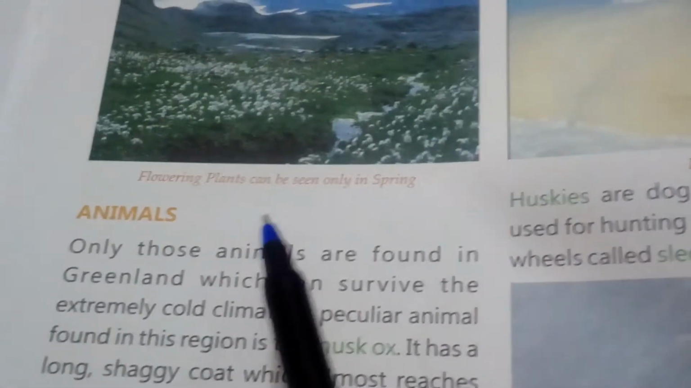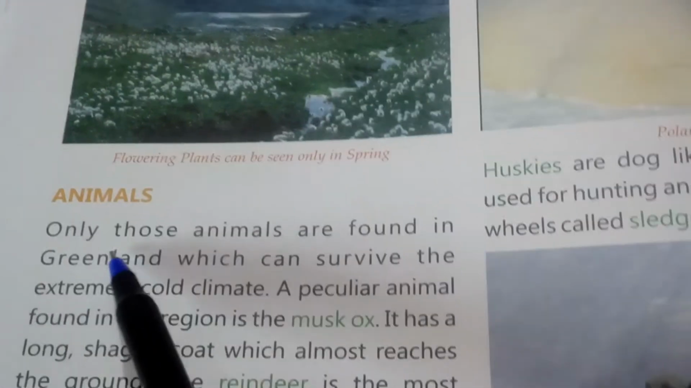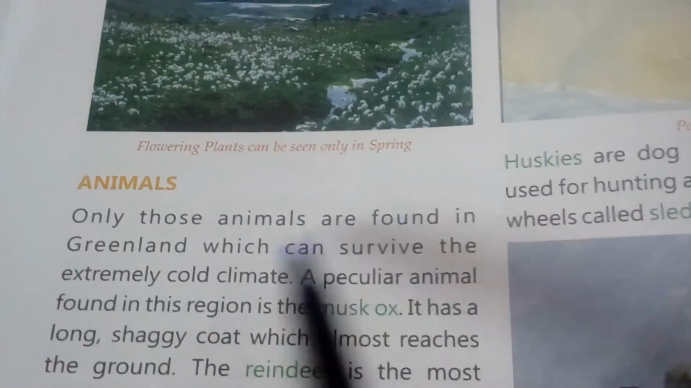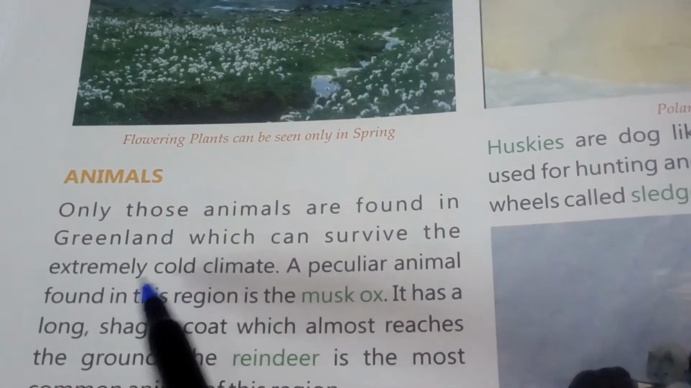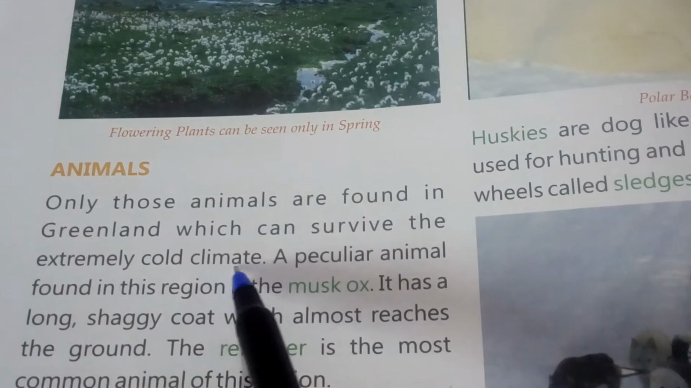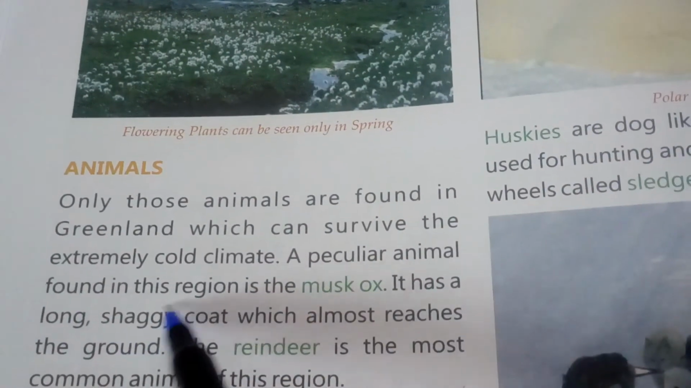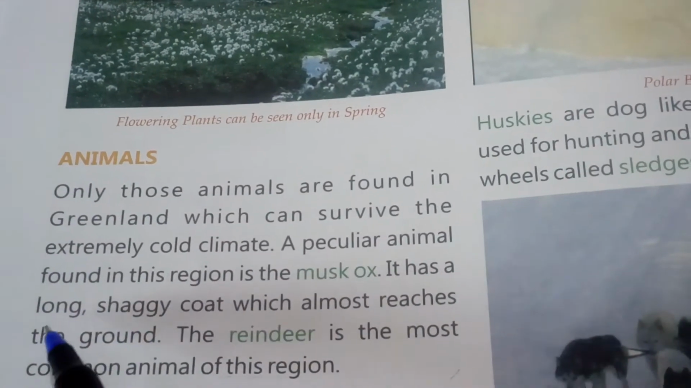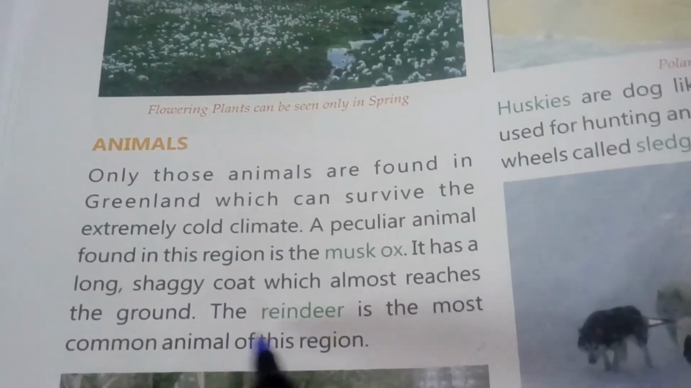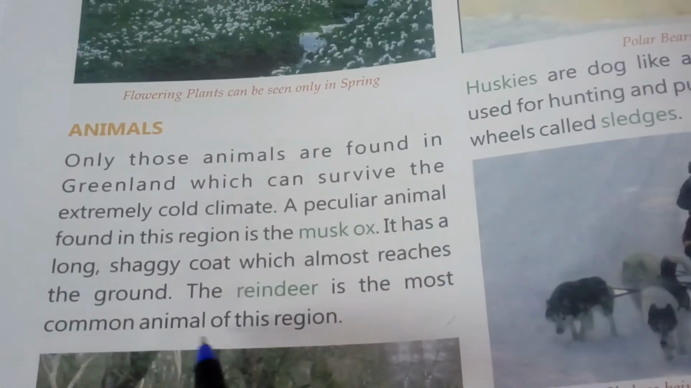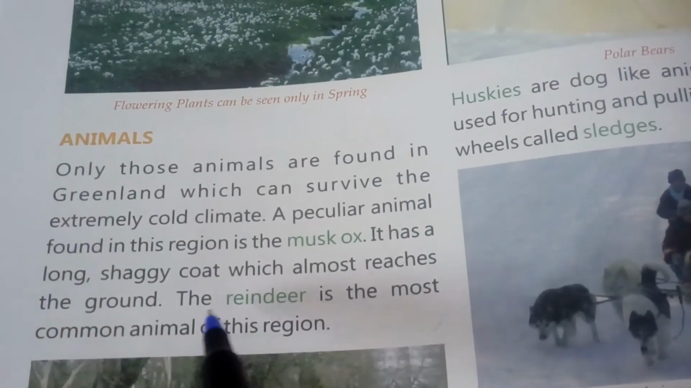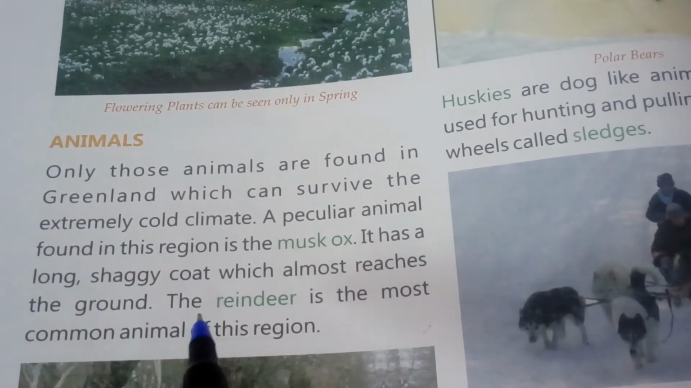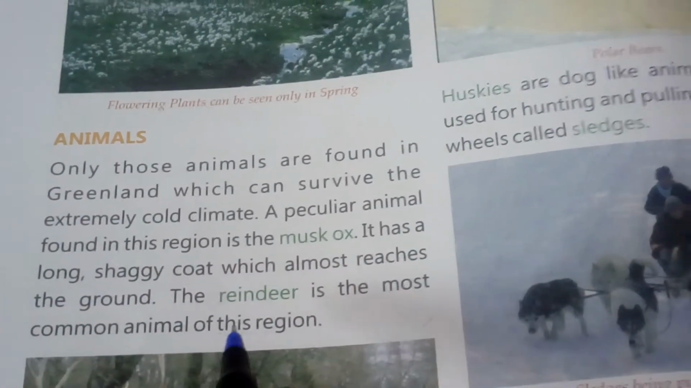Next, let us look at the animals. Only those animals are found in Greenland which can survive the extremely cold climate. A peculiar animal found in this region is the muskox. It has a long shaggy coat which almost reaches the ground. The reindeer is the most common animal of this region. Underline this.